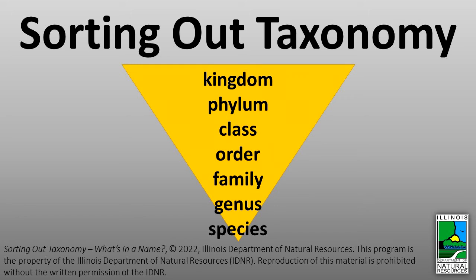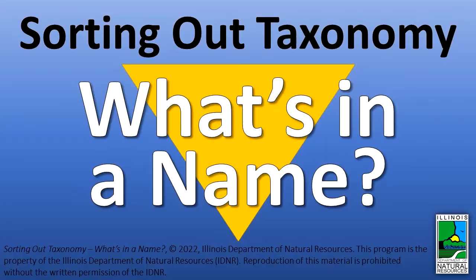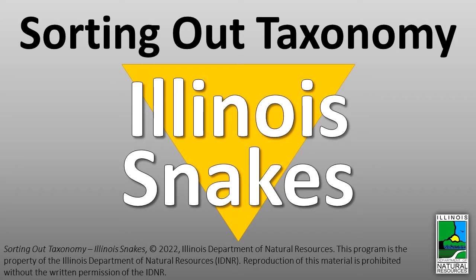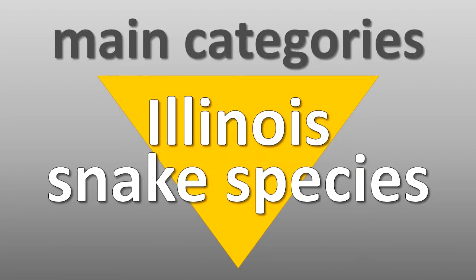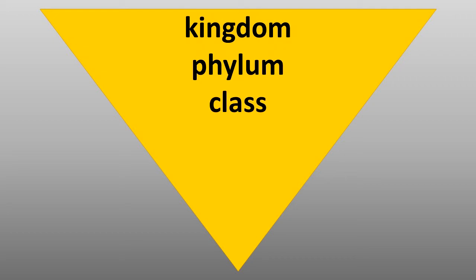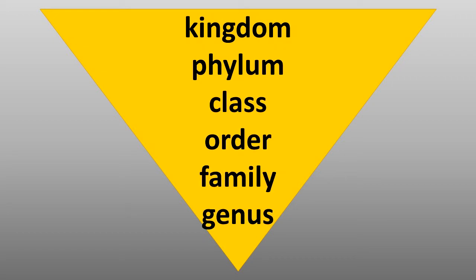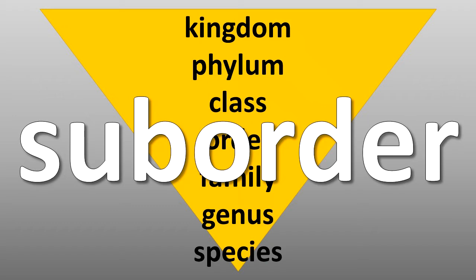Sorting out taxonomy, Illinois snakes. In a previous series of podcasts, the topic of taxonomy was discussed. This podcast will focus on the taxonomy of Illinois snake species, including the 7 main categories: kingdom, phylum, class, order, family, genus, and species. We will also introduce the suborder category.